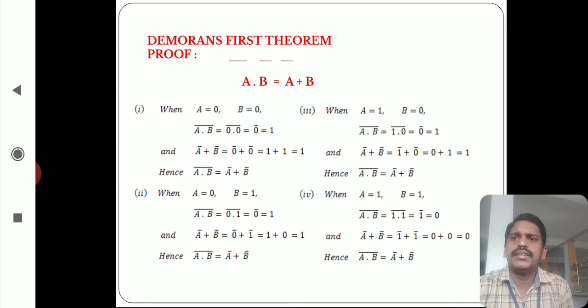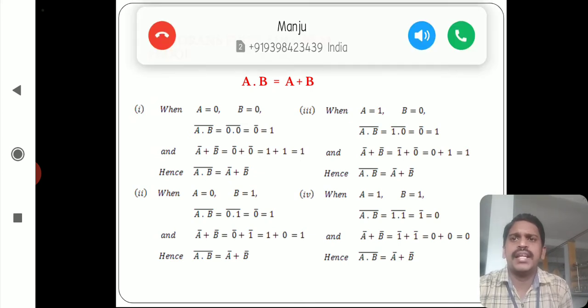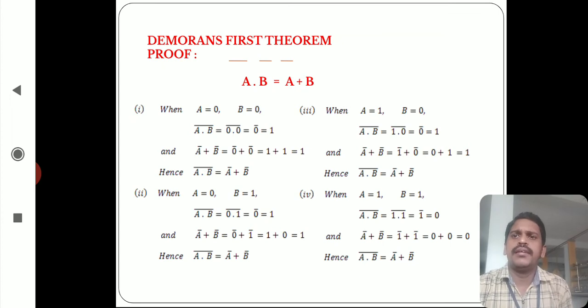Then we have to consider the LHS: A dot B whole bar. We have to put the A value and B value in the LHS equation. For example, A dot B whole bar equal to 0 dot 0 whole bar, equal to 0 bar. That means 0 dot 0 equal to 0, hence we get 0 bar equal to 1. 0 bar means the complement of 0, which is equal to 1.